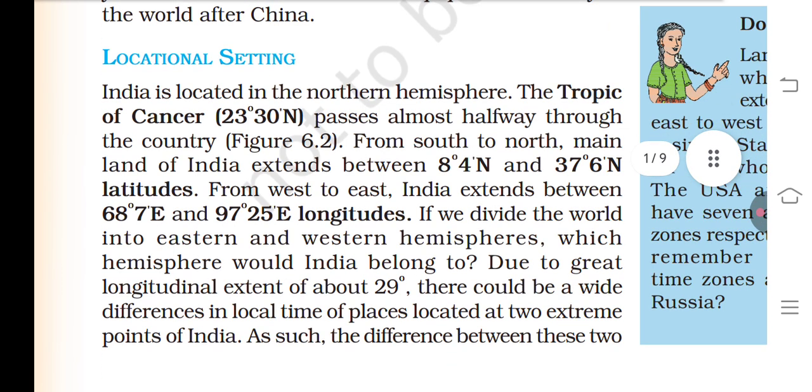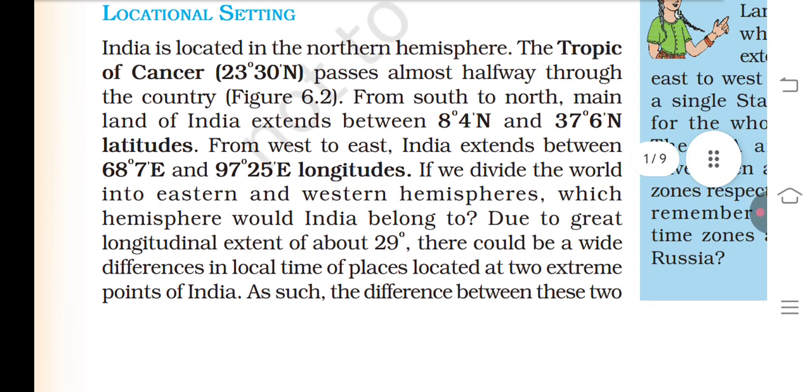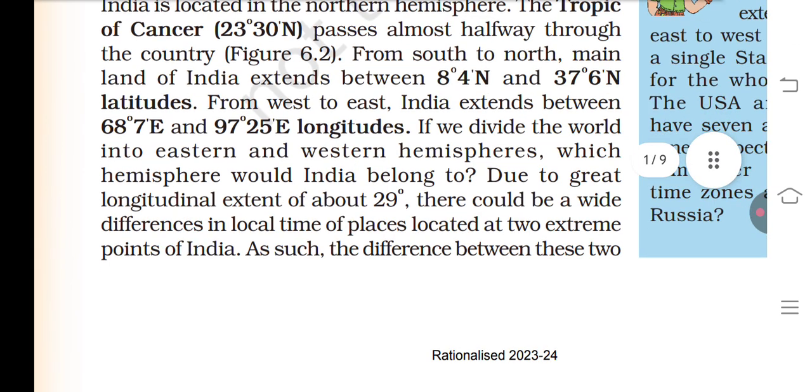Location setting. India is located in the northern hemisphere. The Tropic of Cancer, 23.5 degrees north, passes almost halfway through the country. From south to north, the mainland of India extends between 8.4 north and 37.6 north latitude. From west to east, India extends between 68.7 and 97.25 east longitude.